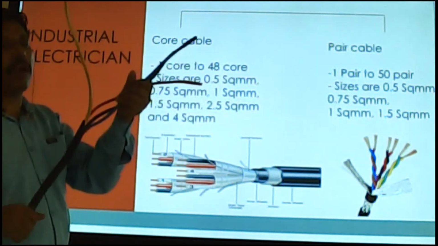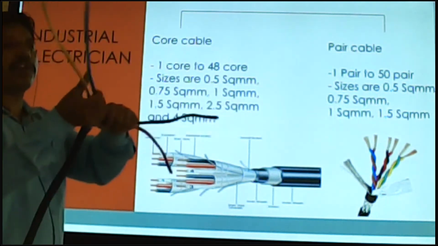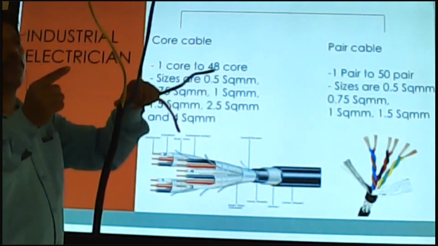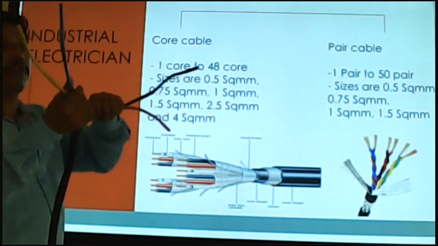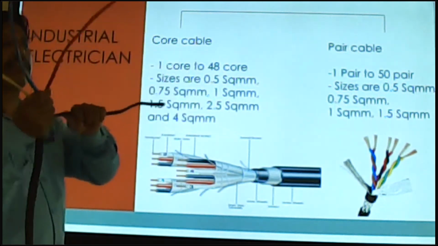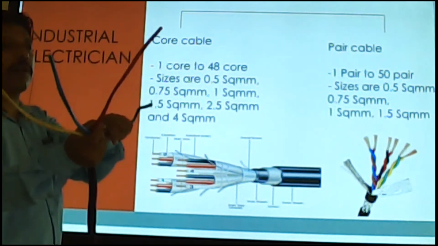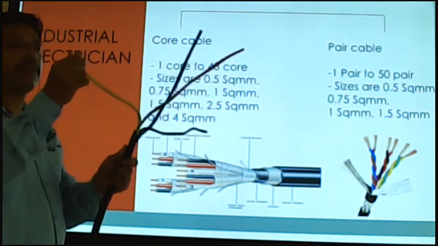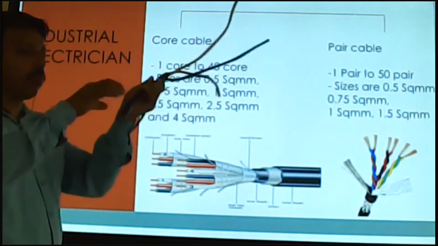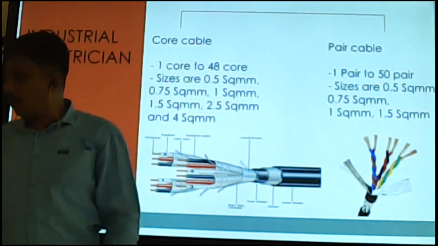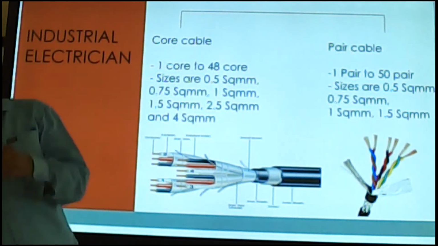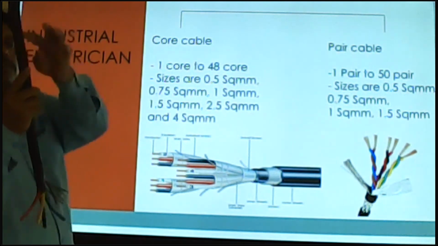Cable is written like that. If only 2 core is coming, it is written 2 core 10 mm square. If 3 core is coming, 3 core 10 mm square. So each core dimension is given on the outside of the cable insulation.